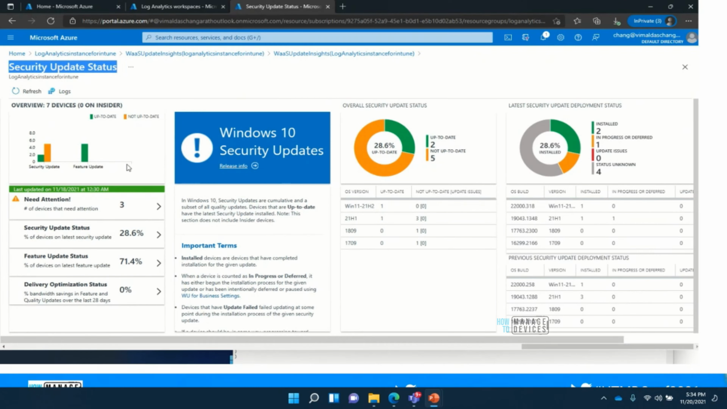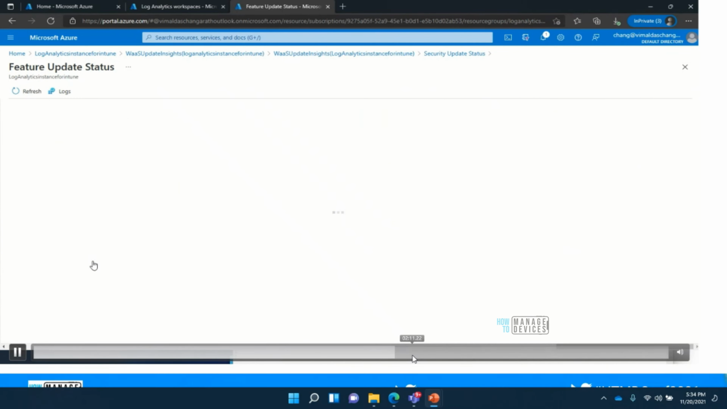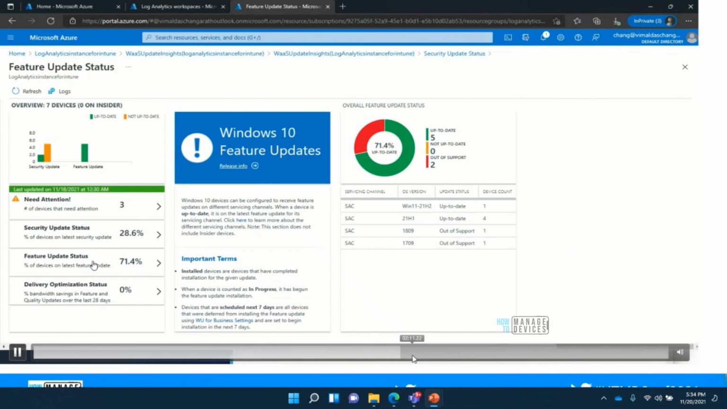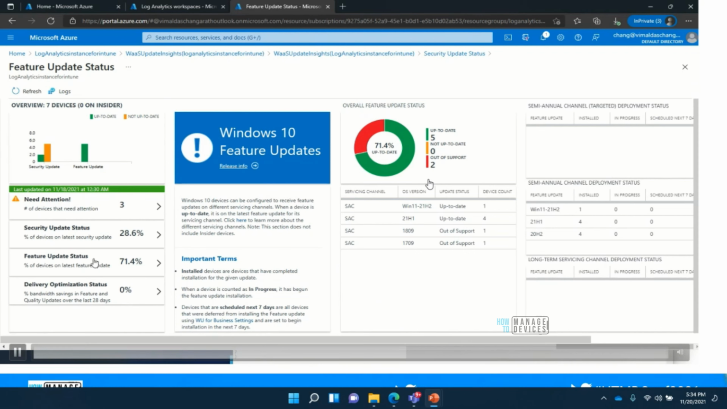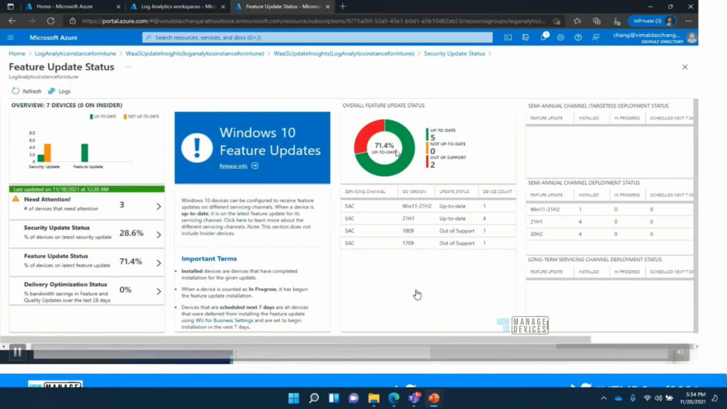Now there is a third tab, the second last one, the feature update status. You can see I have 71.4 here. If I go to that, I can see what my feature update looks like. I have 2 devices out of support, as I told earlier, and almost 5 looking good. If I click on this red ribbon, it will take me further, and let me show the query and how it looks.